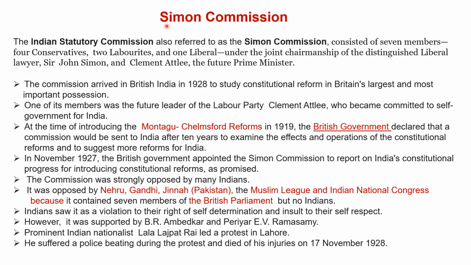Now, you should also know some important facts about the Simon Commission, because this commission is one of the most important commissions during the British time. This commission consisted of 7 members, 4 Conservatives, 2 Labourites and 1 Liberal, under the joint chairmanship of the distinguished Liberal lawyer Sir John Simon and Clement Attlee, the future Prime Minister. The commission arrived in British India in 1928 to study constitutional reform in Britain's largest and most important possession.